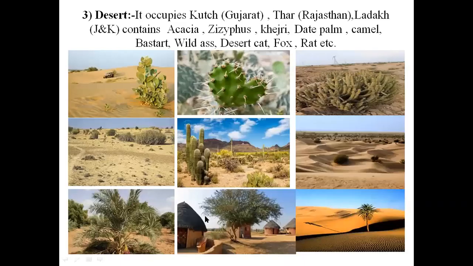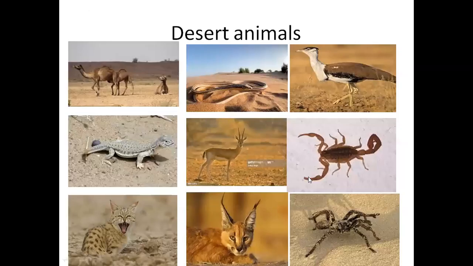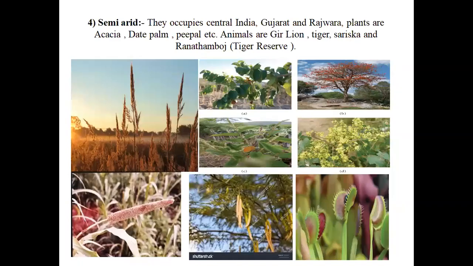Okay. So the next one is desert region. In the desert region we can find these kinds of plants: acacia, cactus, date palm, all these different types of plants. And coming to animals, animals are like camels, snakes, some other desert birds, reptiles, and other scorpions, desert cat, spiders. All these are different desert animals. Maximum we can find carnivorous animals. Because we don't find a lot of greenery there, these organisms are maximum carnivorous.